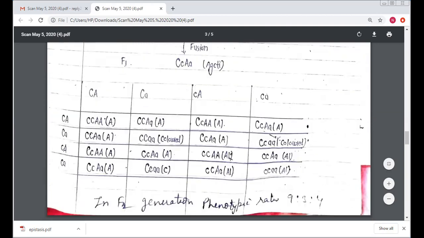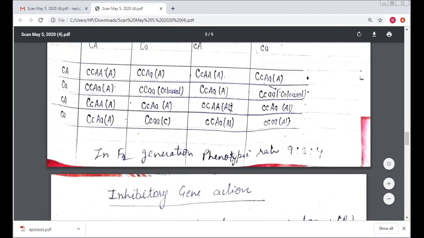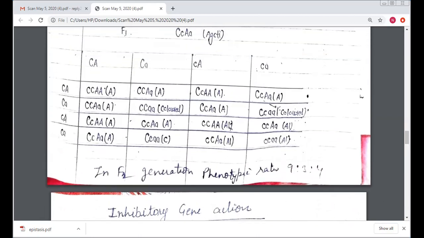Now here is the representation or chart where the male and female gametes of the F1 generation self-pollinate, and here we find capital C, capital A, and capital C, capital A, small a, again capital C, capital A. These represent the agouti, and here capital C, capital A, small a, agouti.